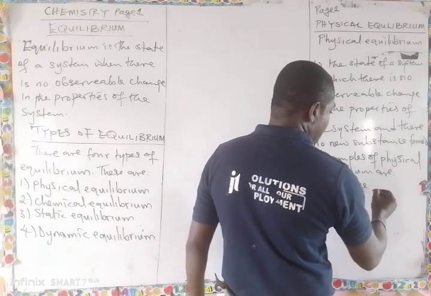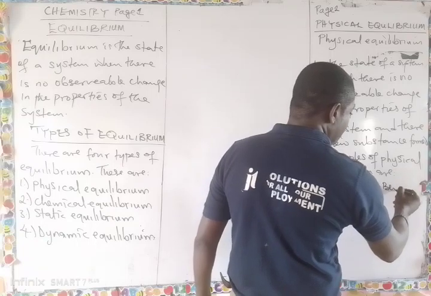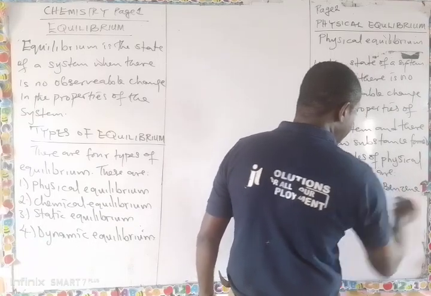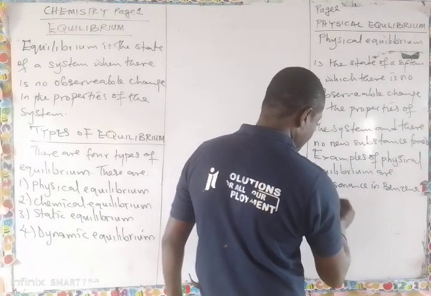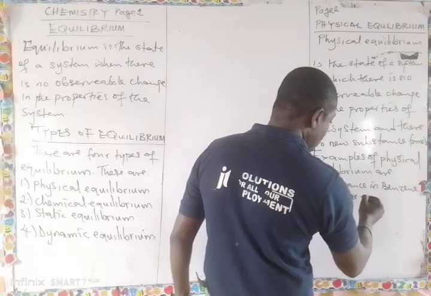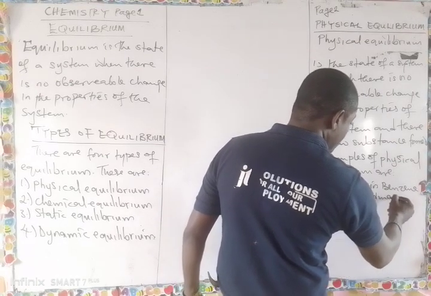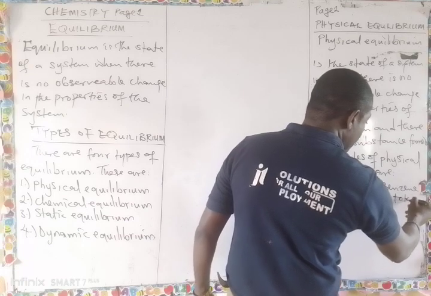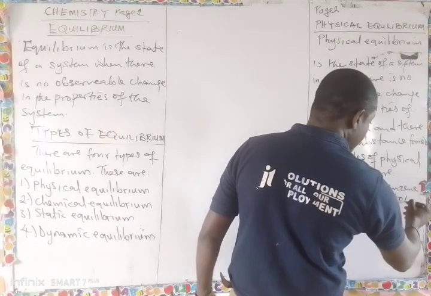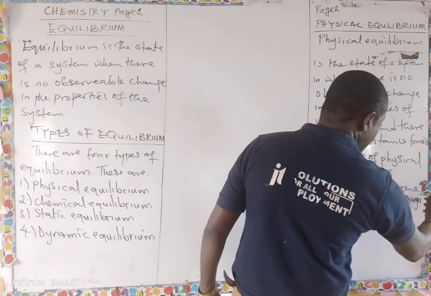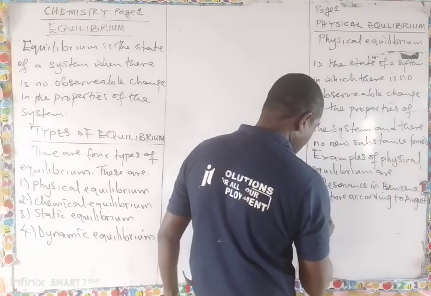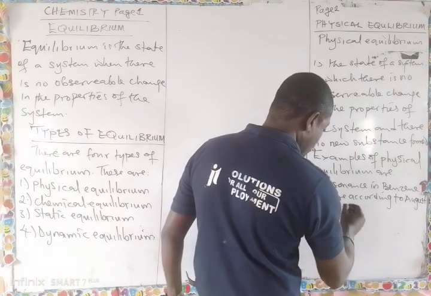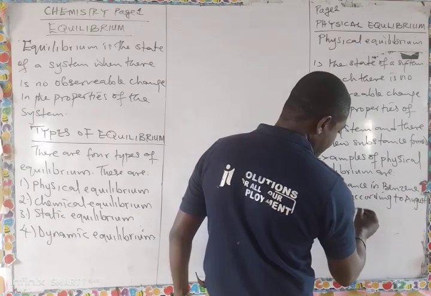Resonance in the benzene structure, according to Kekulé, Auguste Kekulé's concept.